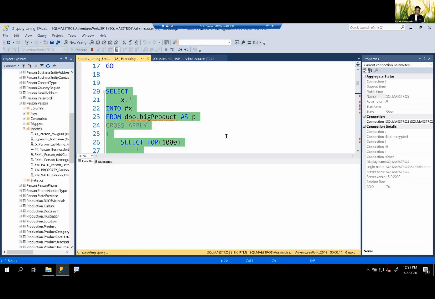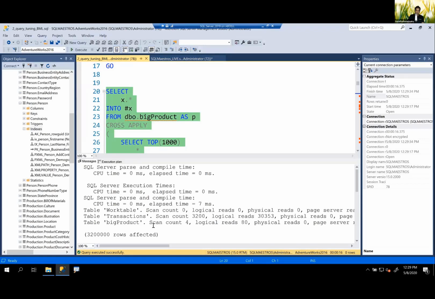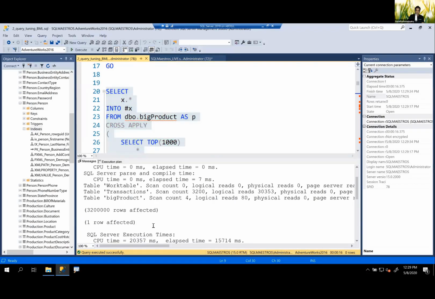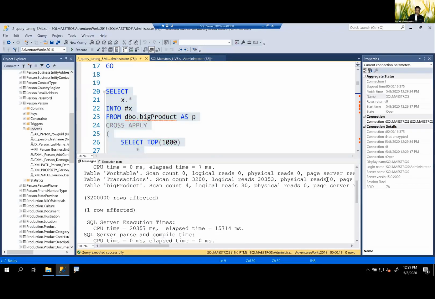Okay. This goes a lot bigger than I had thought. Anyway, 320,000 rows affected. It has taken 16 seconds. So what I want you to focus on here is the amount of time this has taken.